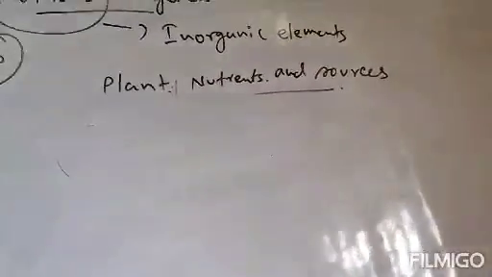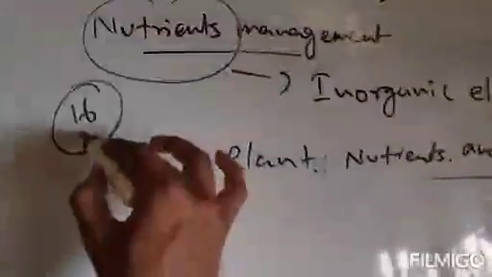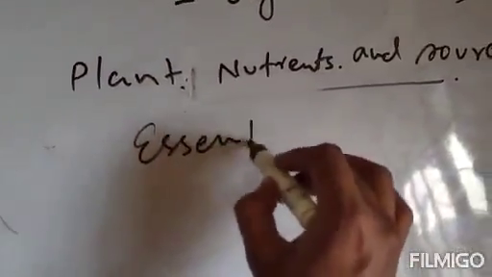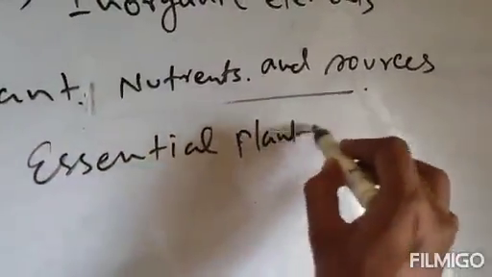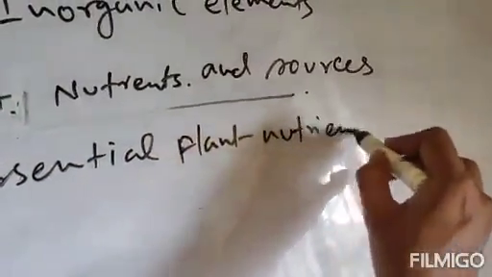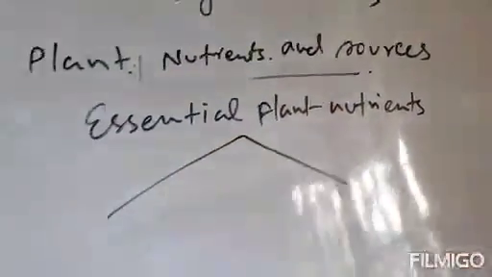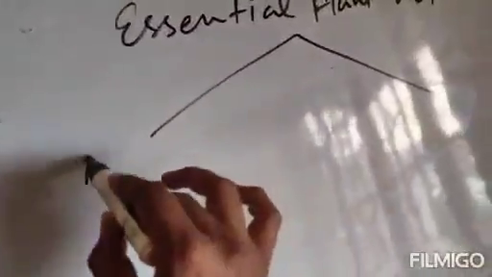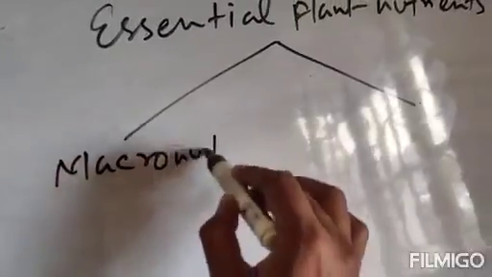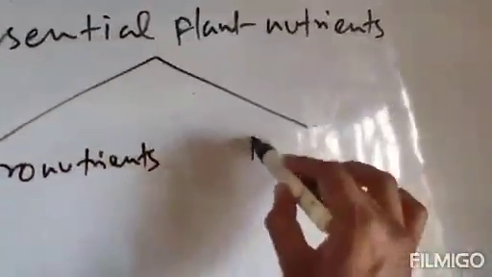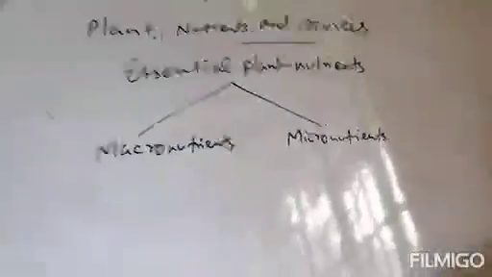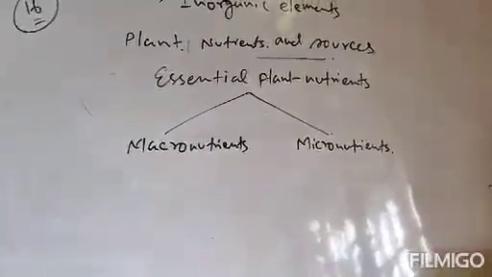Now these 16 essential plant nutrients are categorized into two parts. One is macronutrients and the second one is micronutrients. Now the question is, what are macro and what are micro?